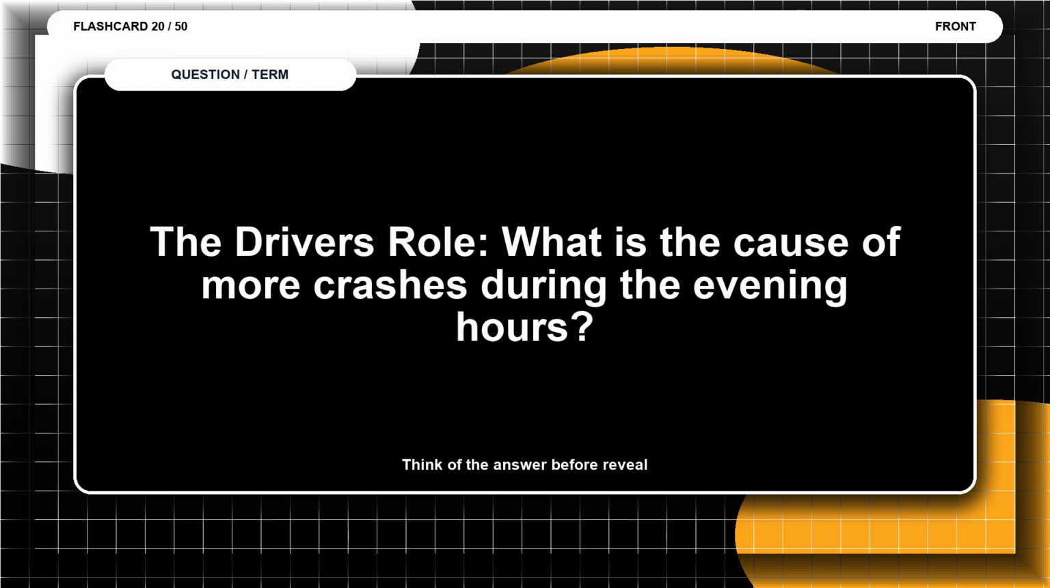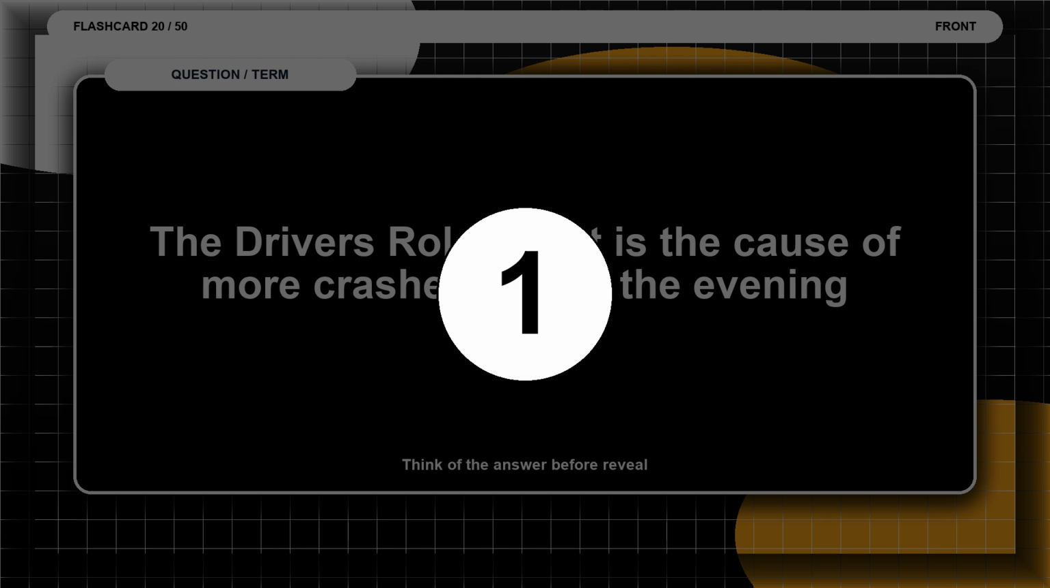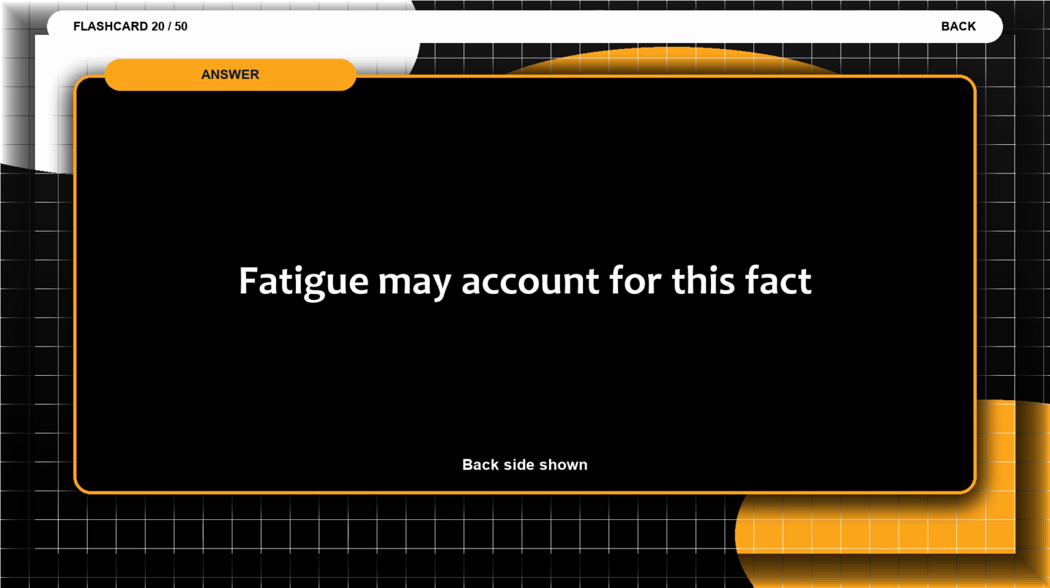Flashcard 20. The driver's role. What is the cause of more crashes during the evening hours? Think of the answer before the reveal. The answer is fatigue may account for this fact.